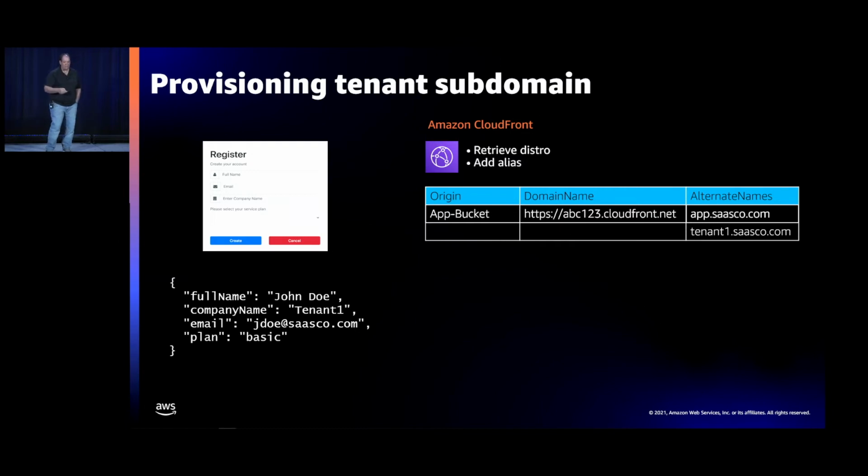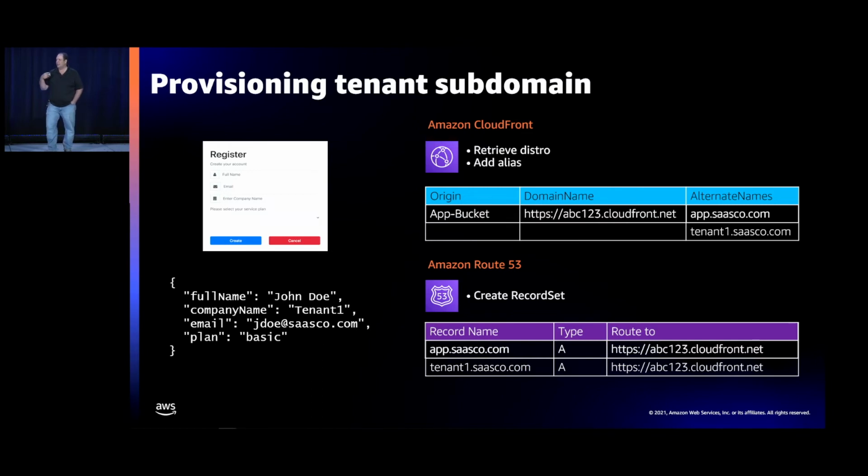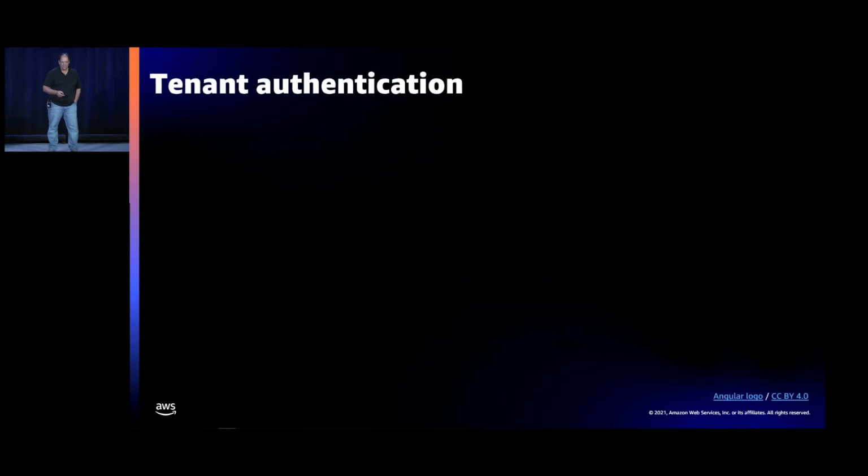And we'll actually use that information from the subdomain to target the needs of that specific tenant and route for that specific tenant. The other piece of this is obviously the DNS piece, the Route 53 piece of this. We have this app.sasco here. We have to add our tenant to this as well. So nothing super exotic or complicated here, but you can see for CloudFront and Route 53, our automated onboarding process also has to create these entries for us so that we can get our subdomain routing to work for our individual tenants.